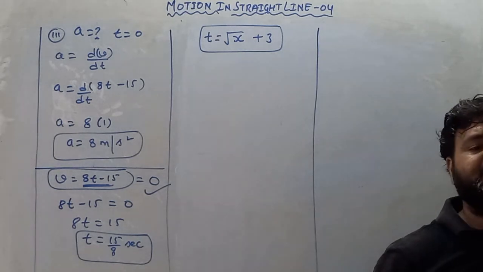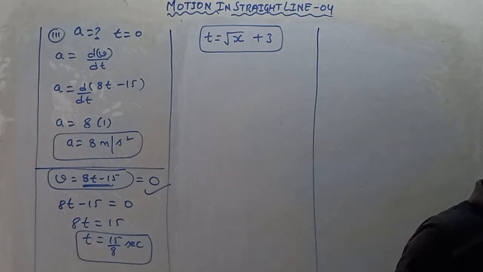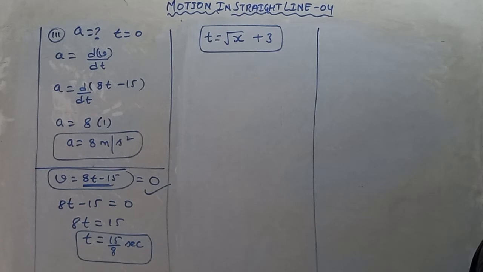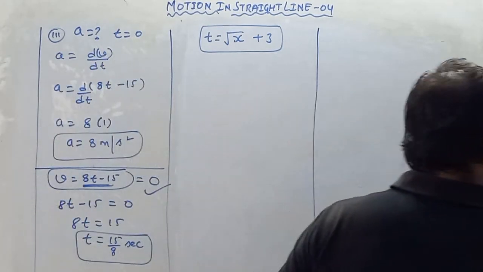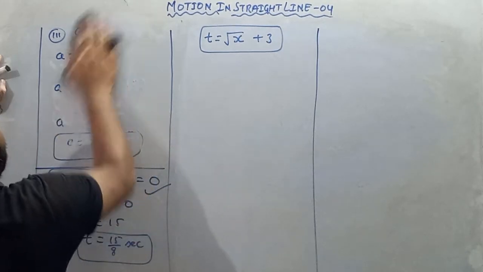Find the displacement of the particle when its velocity is 0. You have to find the displacement of the particle in that condition when its velocity is 0, my dear students.